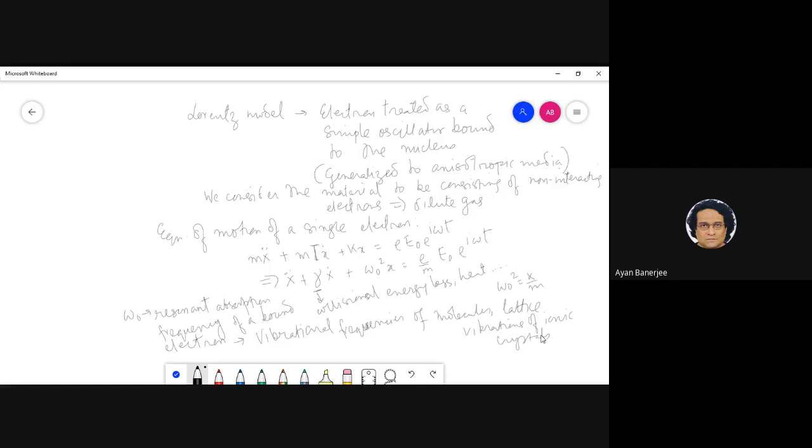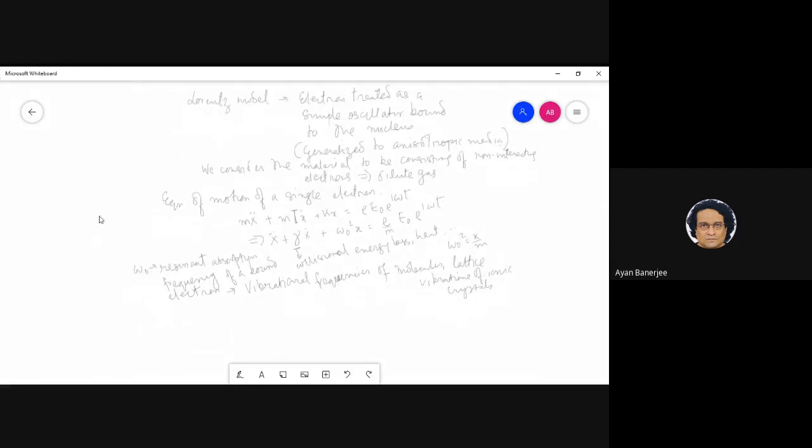So can you realize how powerful this harmonic oscillator model is? It is fantastic, right? Just like a normal pendulum oscillating in air, exactly the same thing we are using to understand how electrons absorb energy and lead to the spectra that you observe in the case of molecules or atoms also. It's fascinating, right? How powerful that simple harmonic oscillator model is.